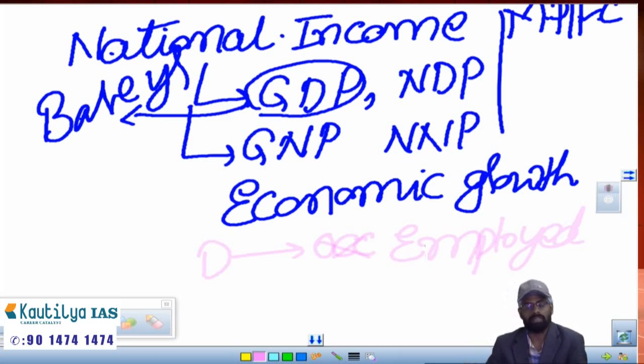Why are more people in a particular sector, in which sector are there large numbers of people? Those things we'll discuss. And different kinds of unemployment, why people are restricted to one kind of sector. And in India, what are the changes which are happening right from independence till now?